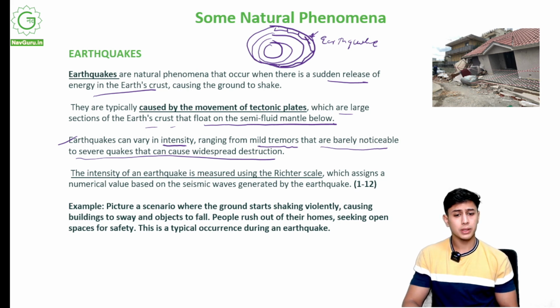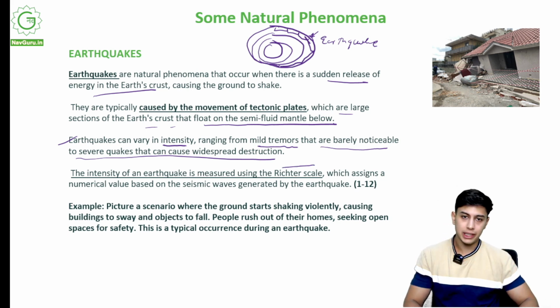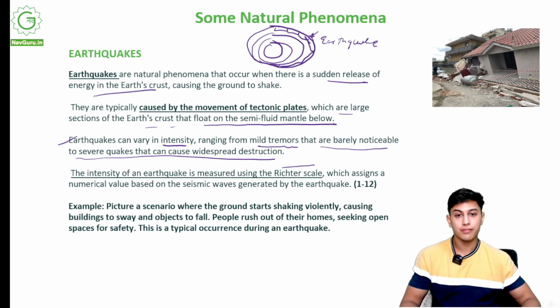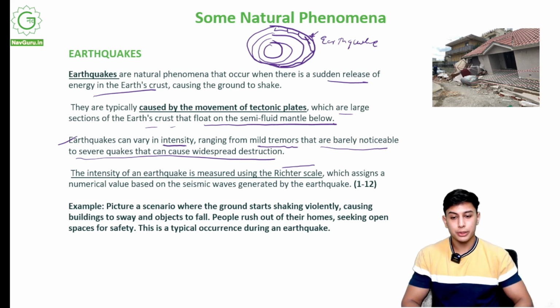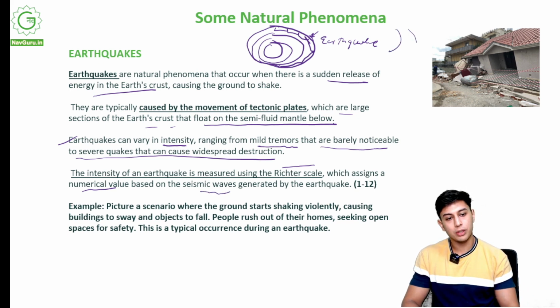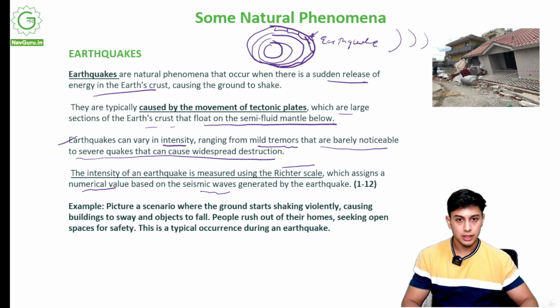The intensity of an earthquake is measured using the Richter scale. So every time there is an earthquake, they will show on the news that it measured this much on the Richter scale. That shows how intense it was, how much damage it did, how powerful that earthquake was, which assigns a numerical value. It will show you a number that this earthquake was of this much Richter. Based on this, seismic waves: an earthquake travels in the form of waves. It is a transfer of waves across the land, and these are called seismic waves generated by the earthquake.